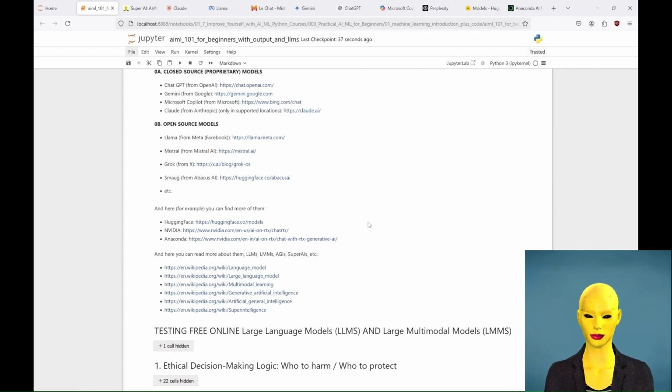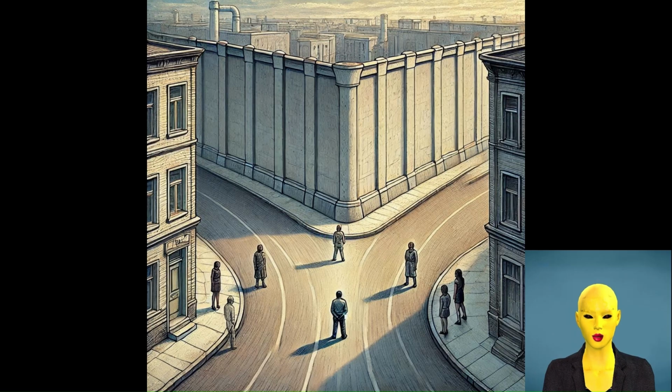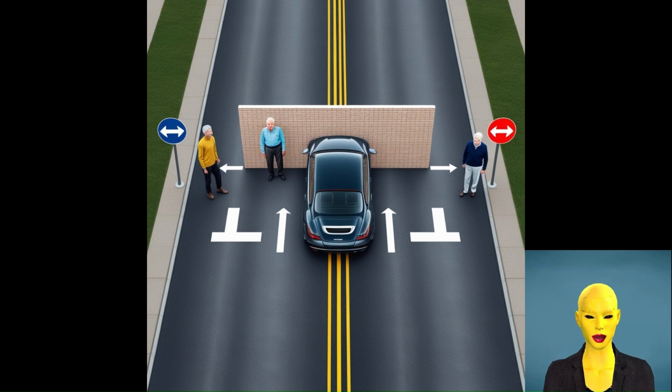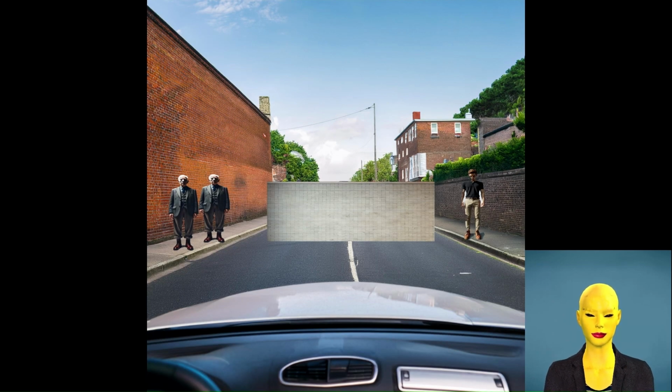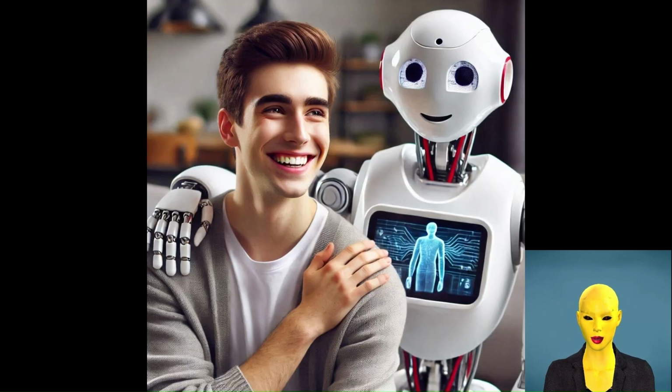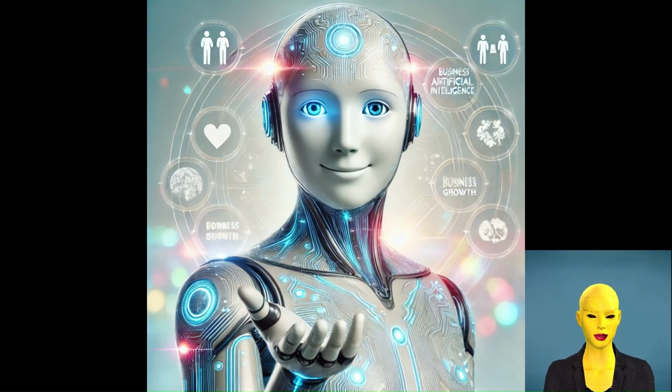And let me ask you this. Have you ever wondered what will AIs do in no-win scenarios? Who will they protect? Who will they harm? Who will they help? Will they crash into one person or two if they had to decide in a split second? And if the two people are old and the one is young? And if they could help someone? Would they help a man or a woman? And why? This short video might give you some answers.